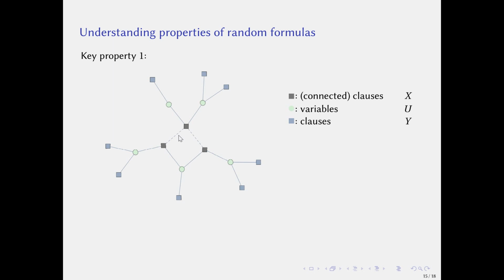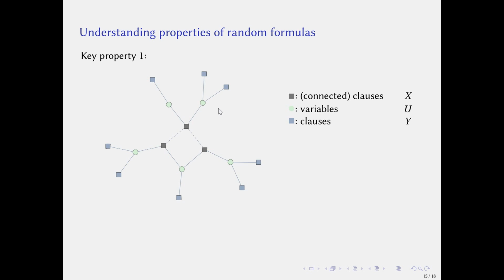Here, gray clauses denoted by set X are connected by dashed edges. Green variables denoted by the set U are contained in gray clauses. Blue clauses denoted by set Y contain green variables.